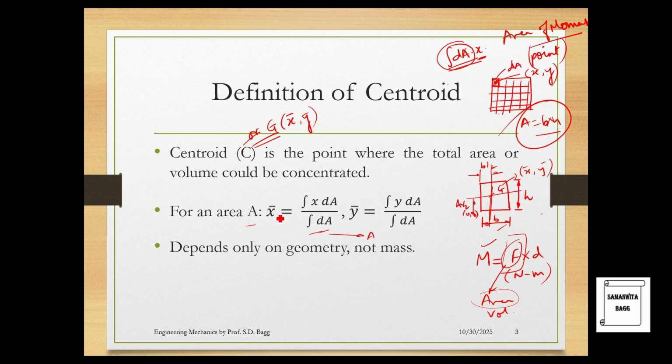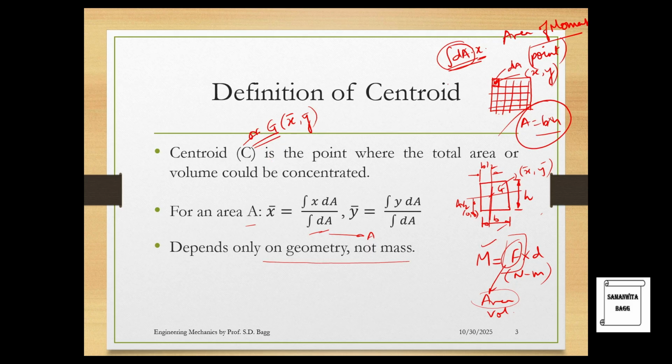Next, when we talk about this y bar position, it is the integration of dA multiplied with the distance y, upon integration of dA. So that's how you get the formula for x bar, y bar for this rectangle or any other shape for that matter. Just that the formula of area is going to be different for different shapes. It depends on geometry, not mass. So you can see here it is going to depend on the geometry. Say if you have a rectangle, a circle, a semicircle, or any other shape, accordingly you will have the centroid of the body.